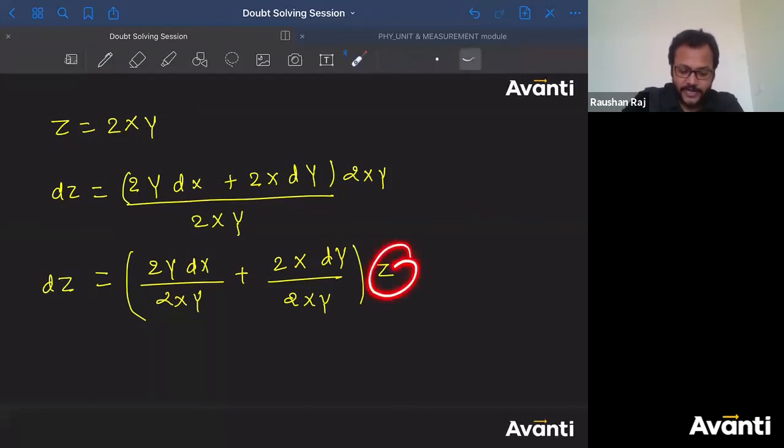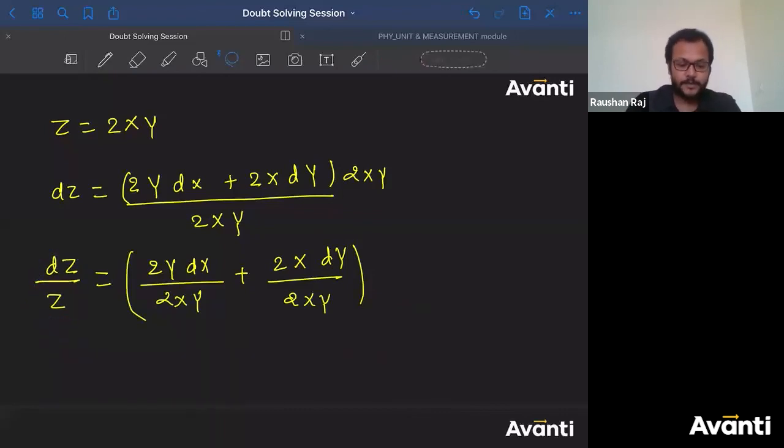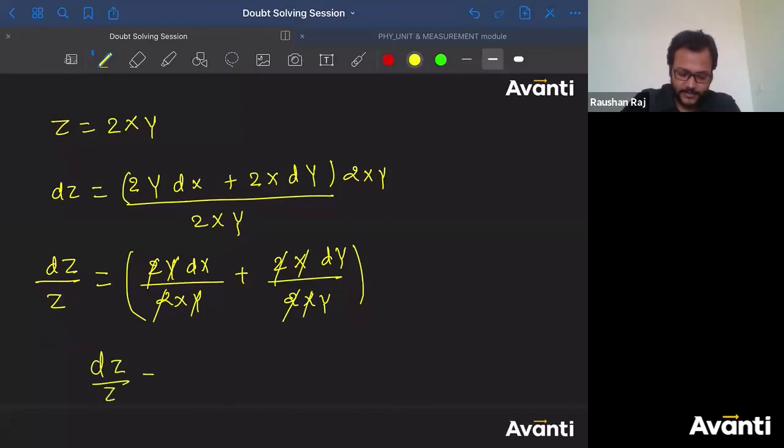Can I bring this z here and erase this part? Now I can cancel this 2 and 2, y and y. I can cancel 2 and 2, x and x. So can I say I'm getting dz divided by z is equal to dx by x plus dy by y.